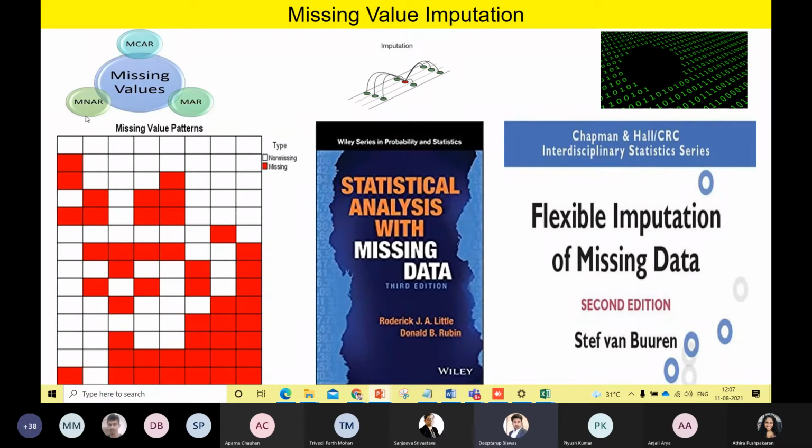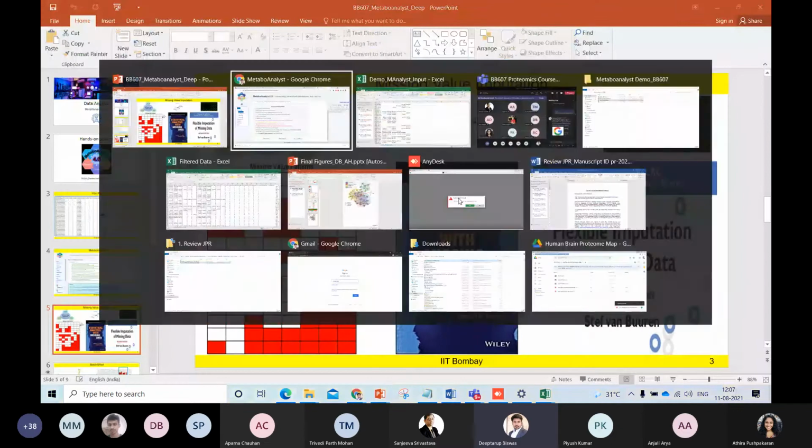But missing not at random is a very difficult thing to handle, because there is a reason for the missing of these values, which could be that one particular sample while processing has some issues, so an array of data has not been recorded. For this kind of case, it is very difficult for anybody to do a missing value imputation, and any missing value imputation for this kind of data will go into biased imputation, which will be reflected in the statistical data analysis. There are some books which you can take forward and read, that have helped me to understand this kind of thing pretty well, right?